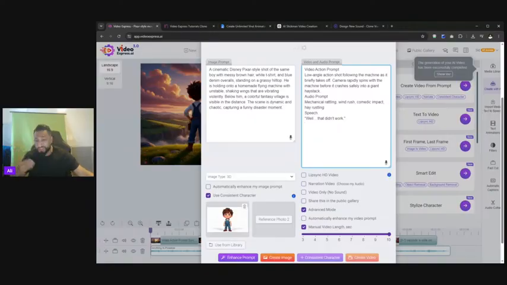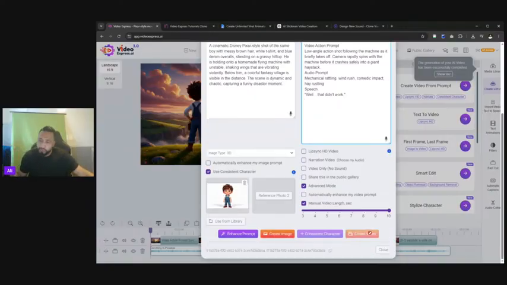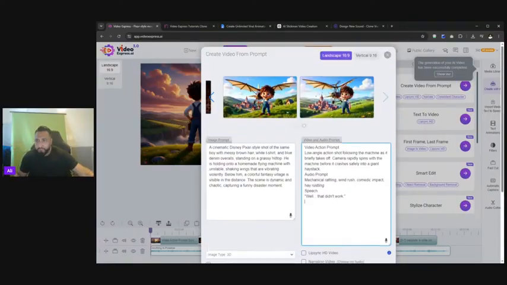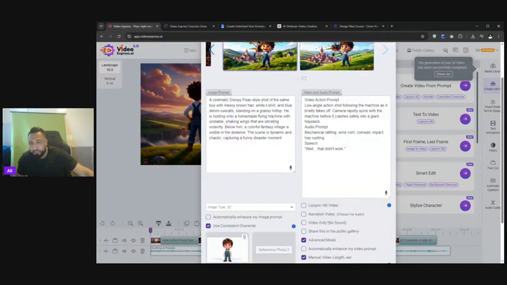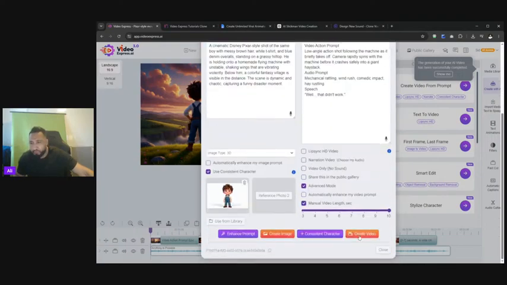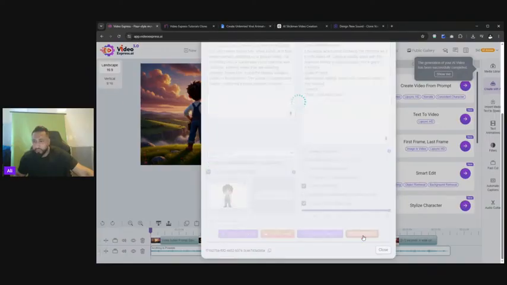You can use clone voice or text to speech, and that'll be another option only when you select create video. Okay. Now here we have, look at these, some different examples. So let's just go for this example here. Remember, if you're not happy with it, you can obviously go and make more examples. That's not a problem. But for this one, for the sake of time, let's go and select create video.